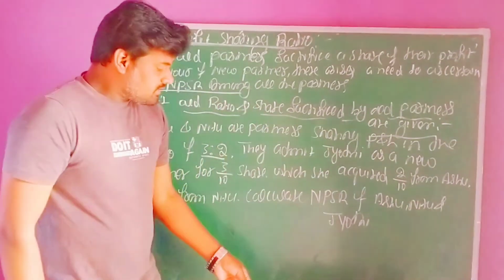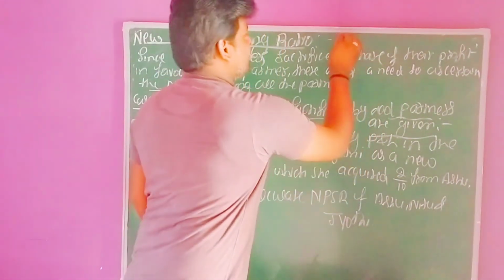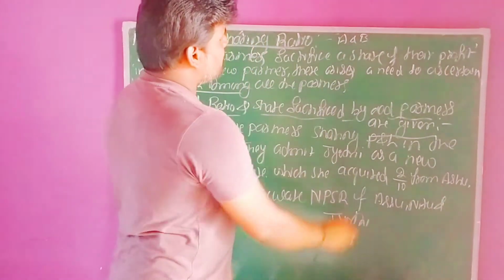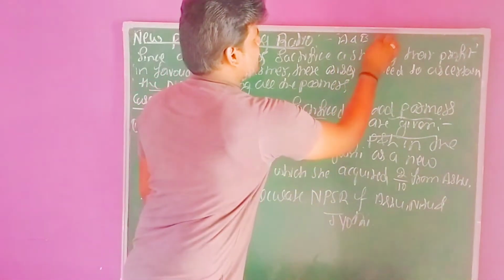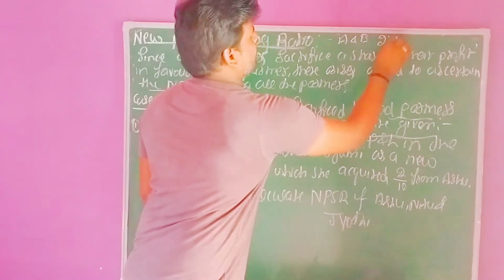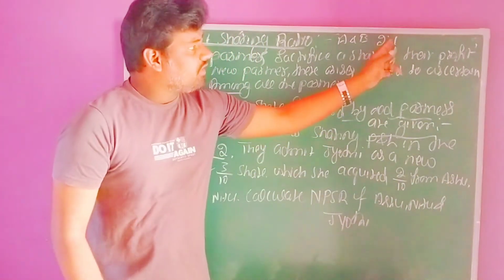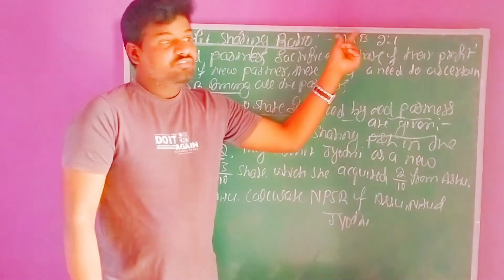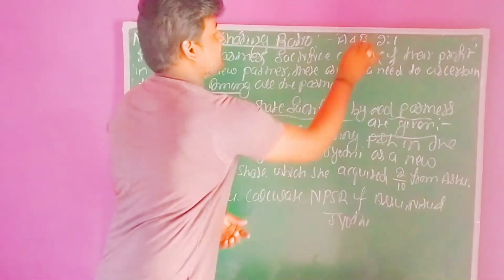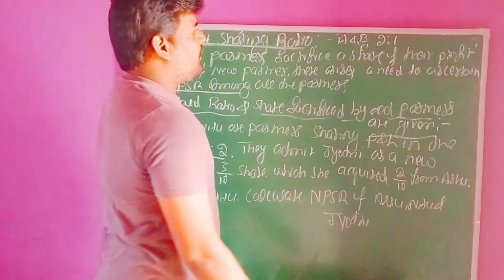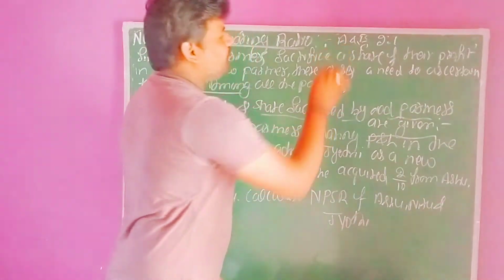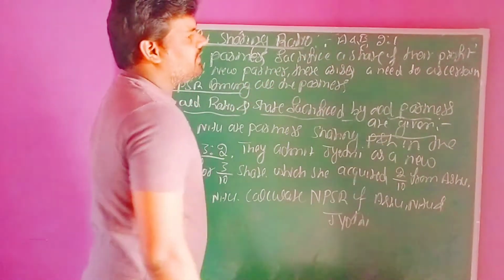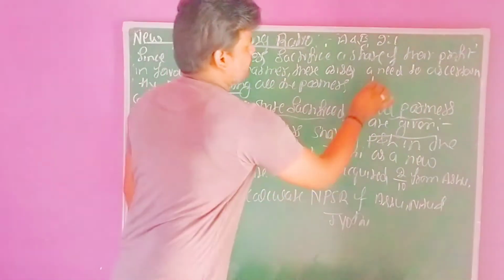Why? Suppose there are two partners in a business, namely A and B, sharing profits and losses in the ratio of 2 is to 1. This is the old profit sharing ratio among the old partners. After the admission of a new partner C, the old partners offered one fourth of their profits in the business.